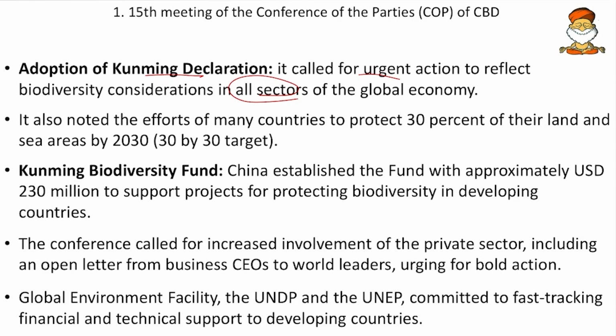Then it also noted the efforts of many countries to protect 30% of their land and sea areas by 2030. So that is the 30 by 30 target. So friends, mark this as important. Such acronyms you can get in the prelims. Then the Kunming Biodiversity Fund. So China had established the fund which has approximately 230 million US dollars to support projects for protecting biodiversity in developing countries.